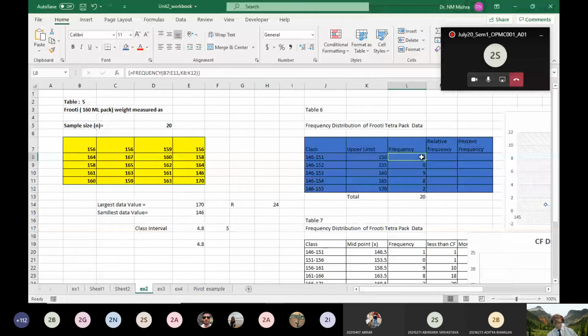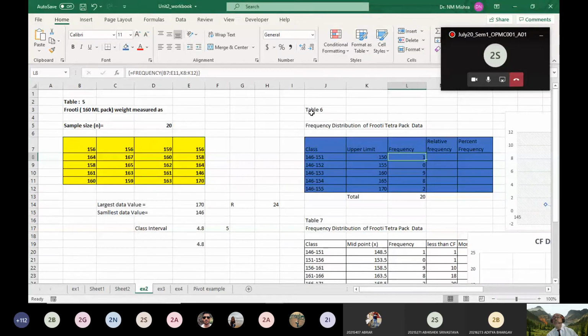All of you have to learn this. If you are not able to understand how to use the frequency function for counting frequency of a data set in Excel, write a mail to me. After writing this function, pick up the range, then pick up the upper limit and press Control, Alt, and Enter, and you will get the frequency.